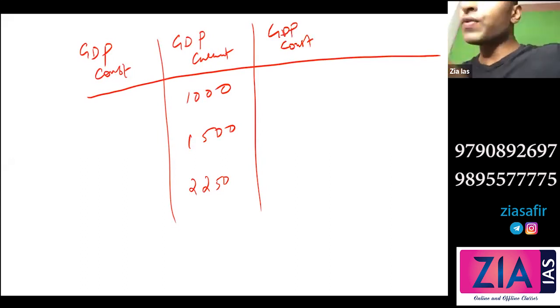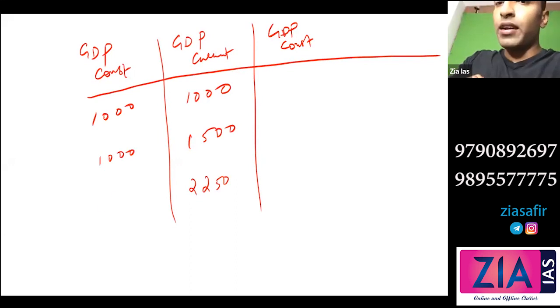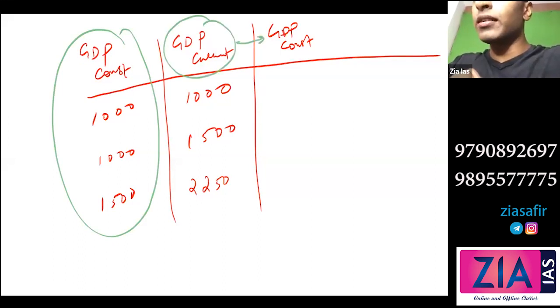Okay, so those values which I have given you in GDP constant, I'll get by using a formula. Can you tell me the values which I've got in constant? So 1000, 1000 and 1500. Now, as of now, imagine that you don't know this. From this current, I need to get constant.